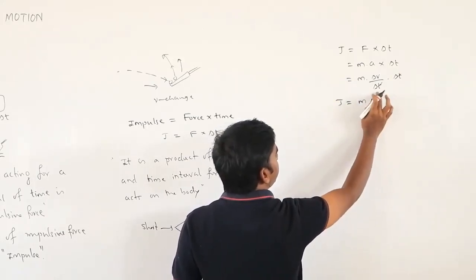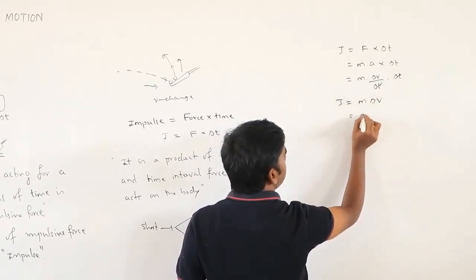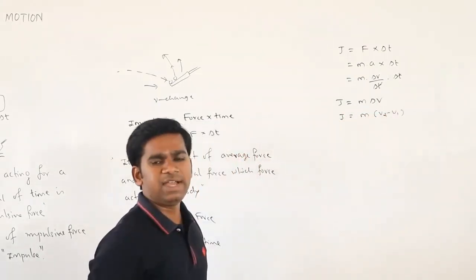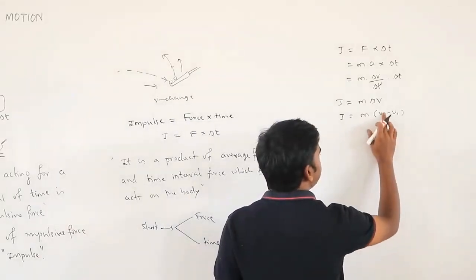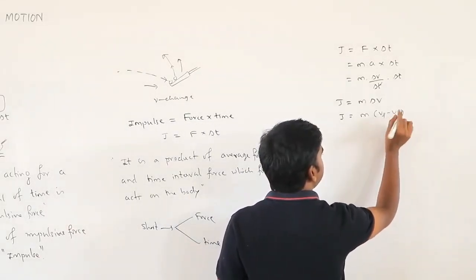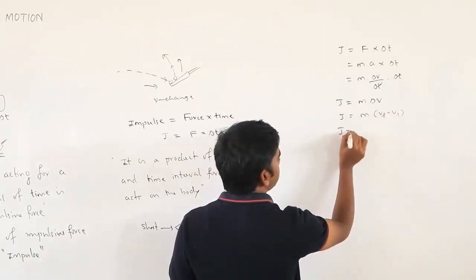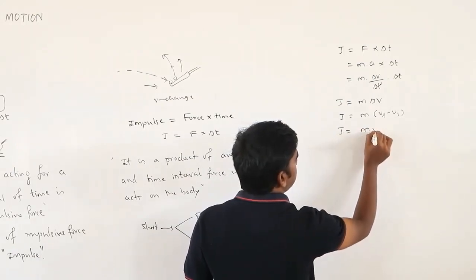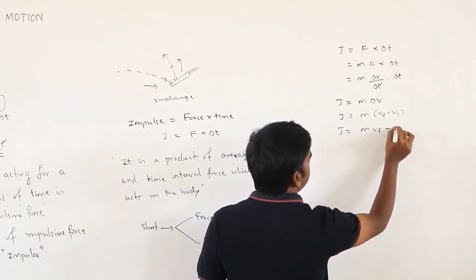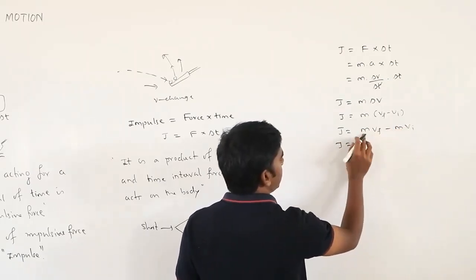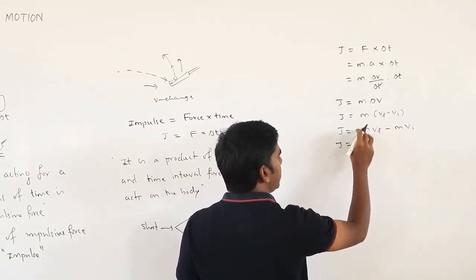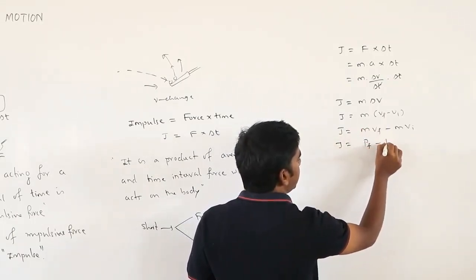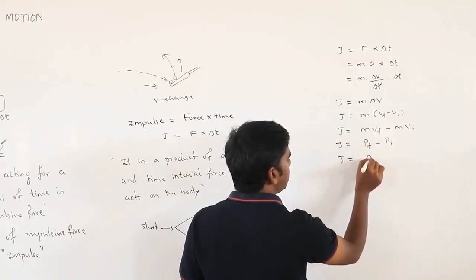What is this delta v? It is nothing but change in velocity. So change in velocity I will write as v2 minus v1, final velocity minus initial velocity. Yes or no? So this becomes mass into final velocity minus mass into initial velocity. What is this? Mass into final velocity, m v, is nothing but your momentum: final momentum minus initial momentum. So J equals, it is nothing but change in momentum.